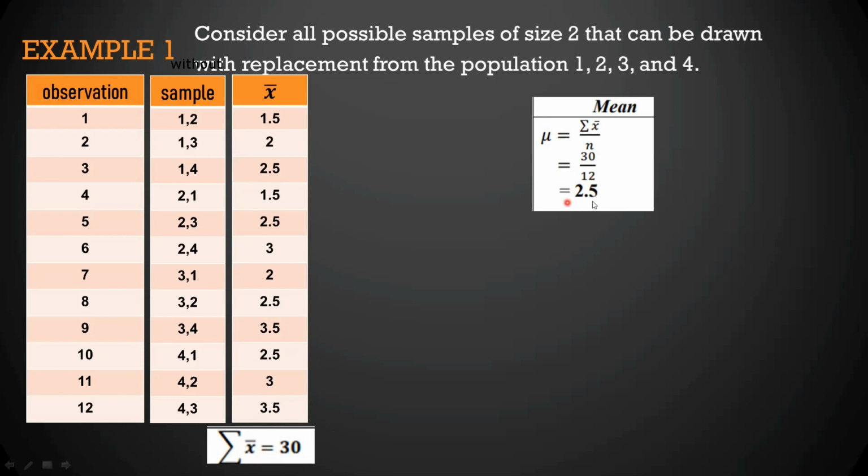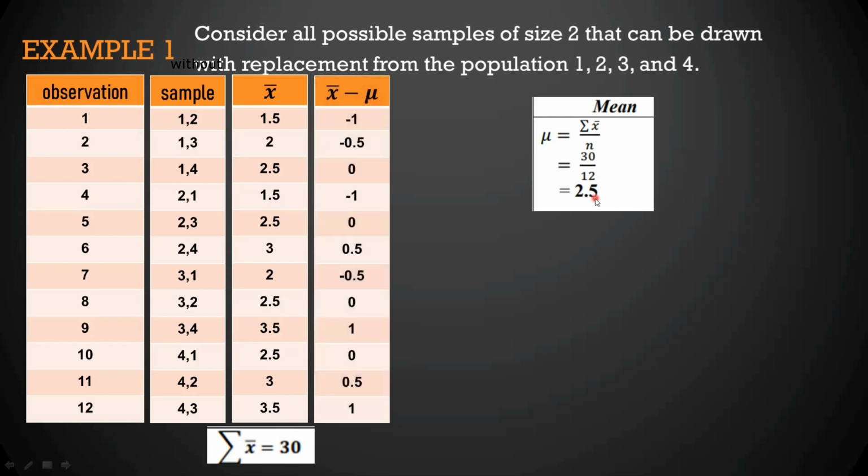So next is proceed tayo sa next column, which is the sample mean minus mean. So eto po ay sobrang medyo dahil kailangan tama yung sample mean natin and also the mean. Kung magkakamali tayo sa pag-a-add at sa pagko-compute ng mean, or dito pa lang magkamali na tayo sa pag-a-add ng ating sample mean, maaapektuhan yung ating mean. And then pag naapektuhan yung mean natin, maaapektuhan na tong fourth column natin. So dito ay mag-iingat na po tayo sa pagko-compute. So sample mean minus mean is equal to